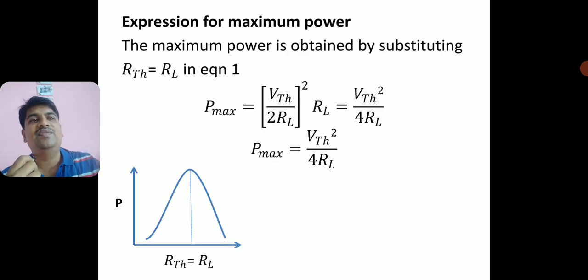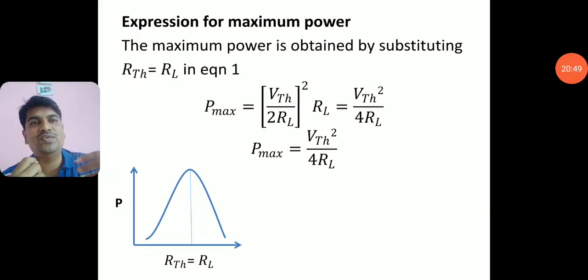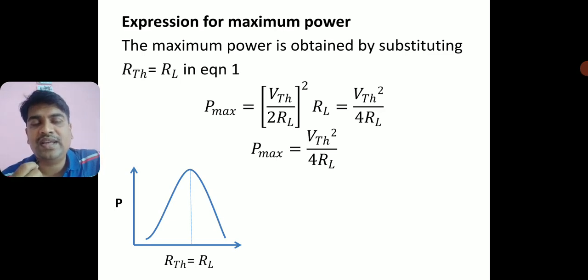Okay, the theorem proof is over. Now let us move further and derive another equation here. Because in the exam they will ask you to derive an equation for maximum power, prove the equation for maximum power transfer, and then they continue asking that hence give an expression for maximum power. So that is why I am going to derive an expression for maximum power as well in this.